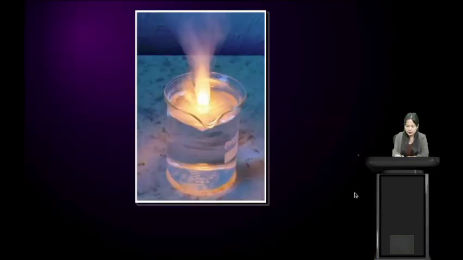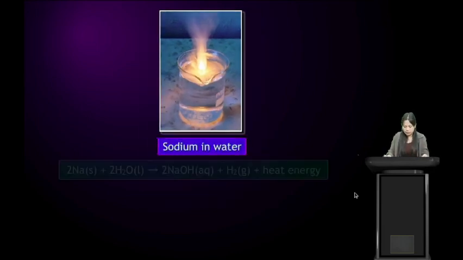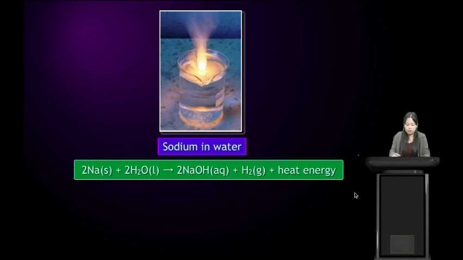So here we see that the flame is produced, a large amount of heat is produced, and it catches fire. The sodium metal catches fire when it reacts with water. So sodium in water, we have this. Sodium reacts with water to give sodium hydroxide plus hydrogen gas plus heat energy. It produces a large amount of heat.